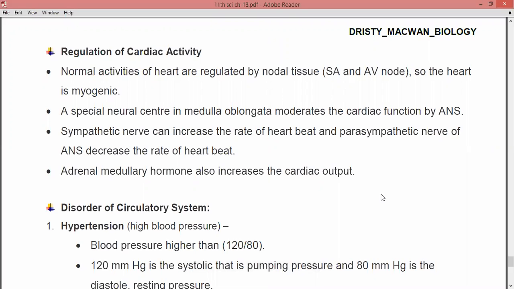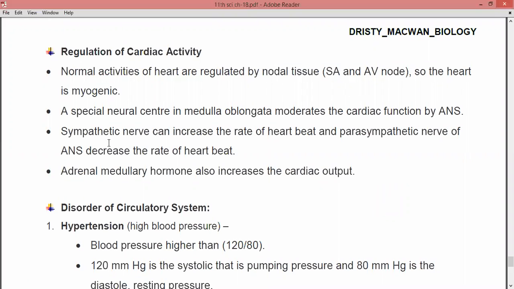This nodal tissue is present in the SA as well as the AV node. They are made up of special nodal tissue and are responsible for regulating the normal activities of the heart. For this reason, the heart is myogenic in nature, right?